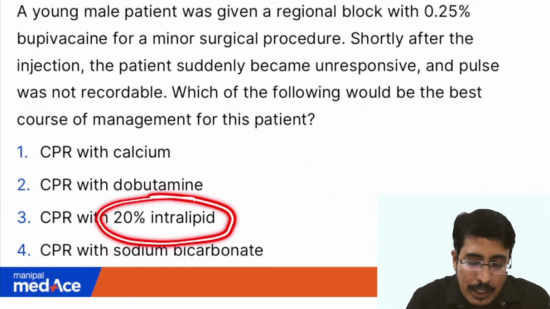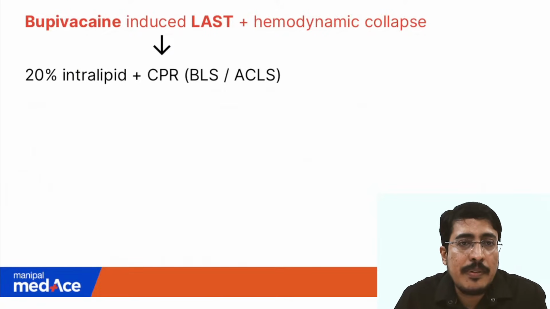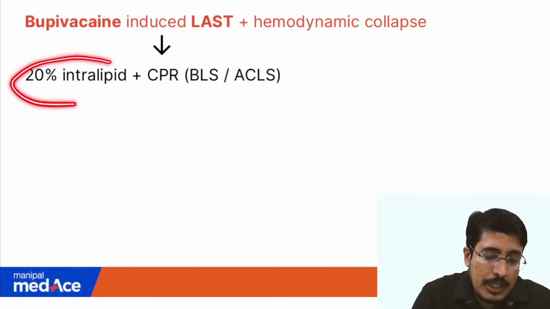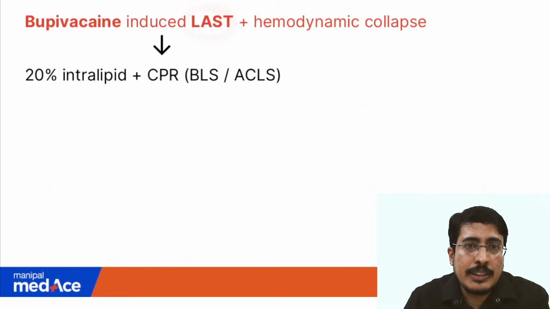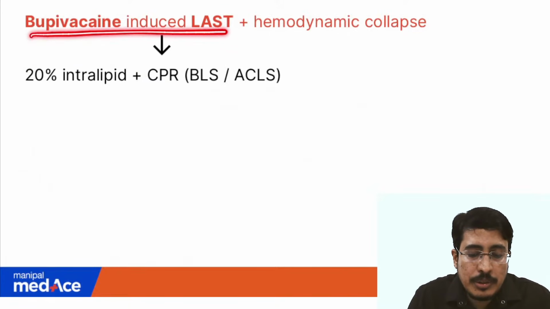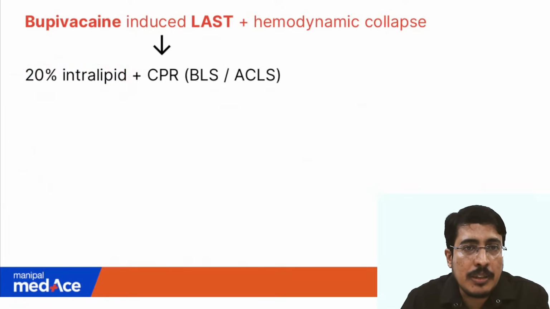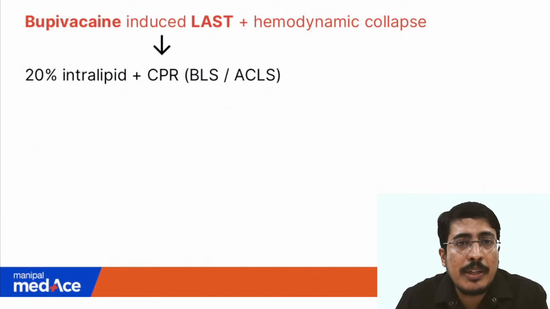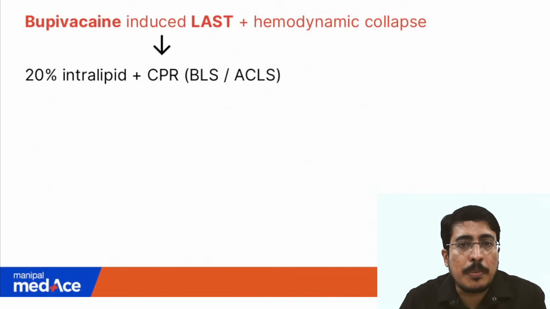So 20% intralipid, does that ring any bells? Yes. So we read previously, during the last discussion, that 20% intralipid infusion is the treatment of choice for local anesthetic induced systemic toxicity. Since this patient has bupivacaine induced local anesthetic systemic toxicity, we have to give 20% intralipid injection. Before that, to deal with the hemodynamic collapse, we have to start cardiopulmonary resuscitation as per the standard basic life support or advanced cardiac life support algorithm.